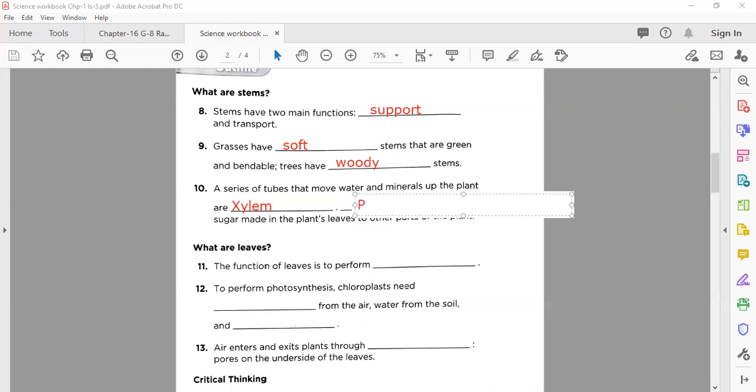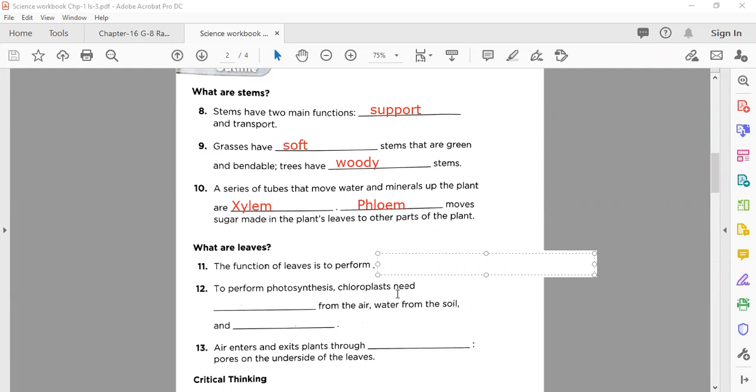That is phloem tissue. Okay, now after solving till number 10, we move on to number 11. The function of leaf is to perform what? If you remember, there are two processes that we discussed in detail. One about the, yes, well done, very nice, excellent.